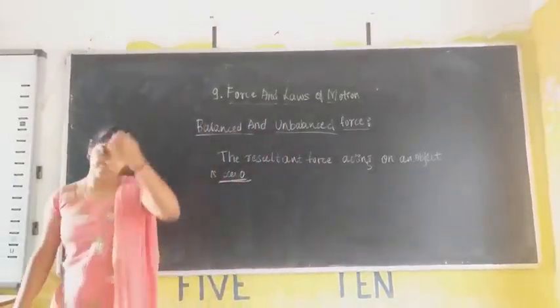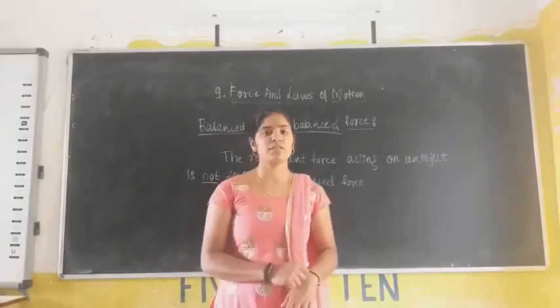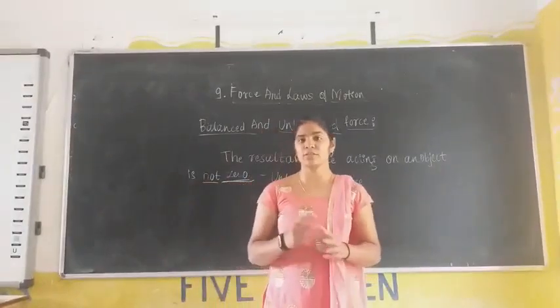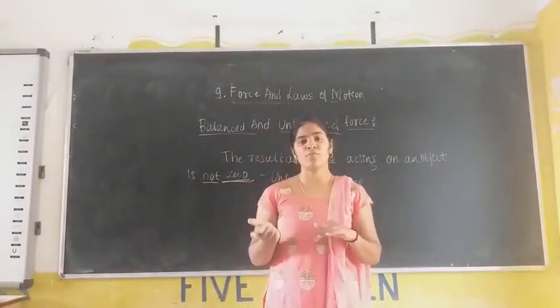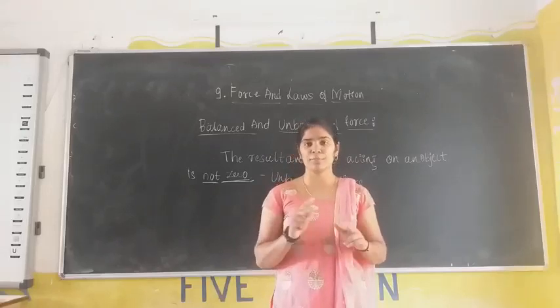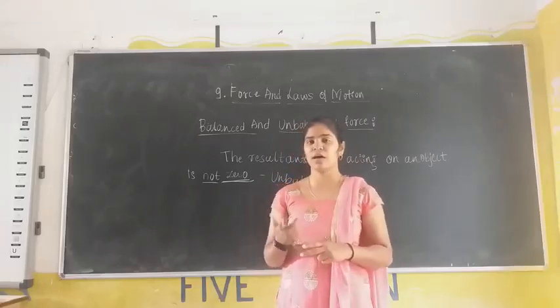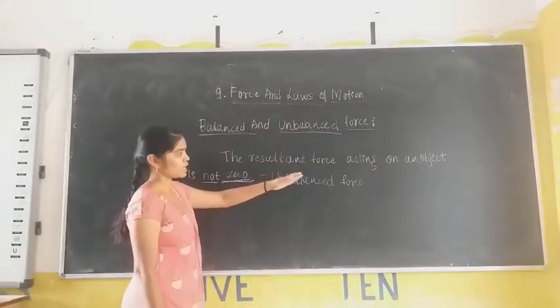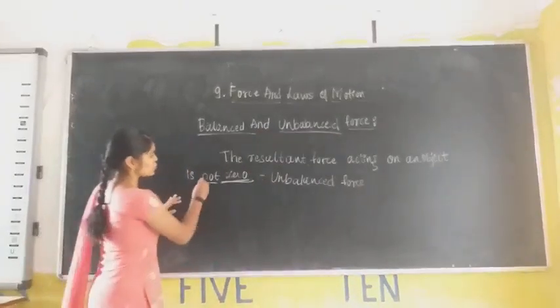The next one is the unbalanced force. As I told in the last example, in case of a seesaw, if the force applying on an object is unbalanced, then we say it is an unbalanced force. In this case, what happens? The resultant force acting on an object is not zero.